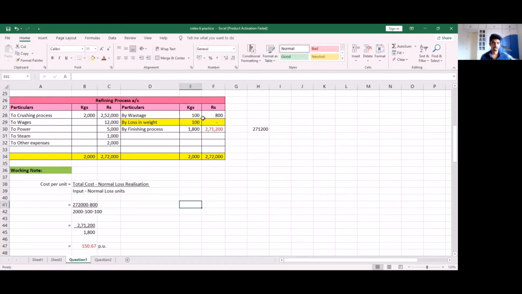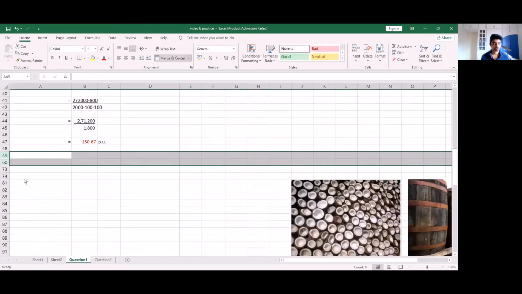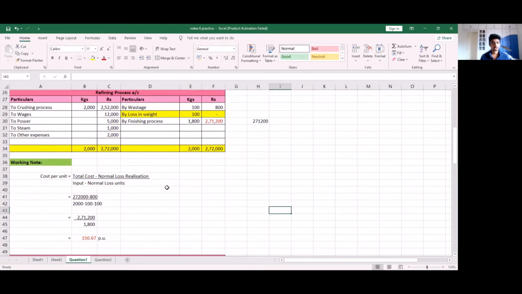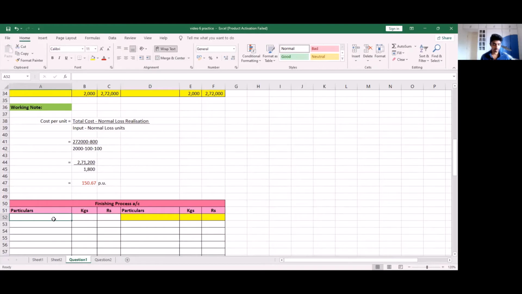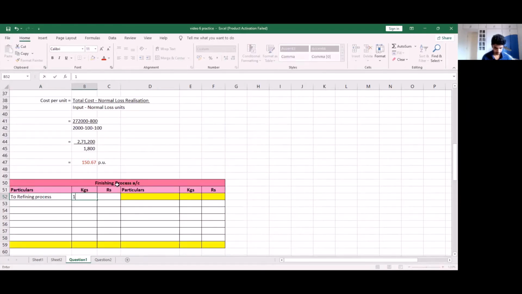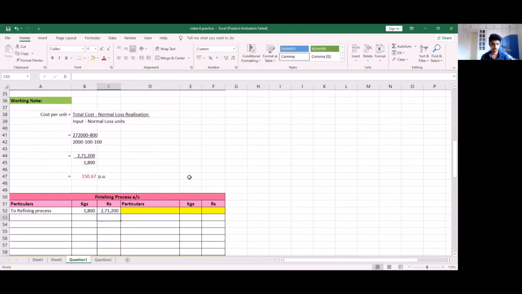So with this, we're done with the refining process and we move on to our third process, which is our finishing process. So here in our refining process, all units were transferred to the next process. So that is to the finishing process. So we are going to write to refining process. Kgs we get from here, which is 1,800. And the amount we will copy from right here, which is 2,71,200, which we found out.